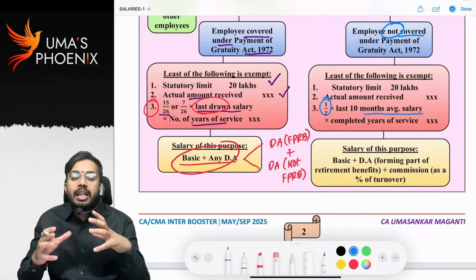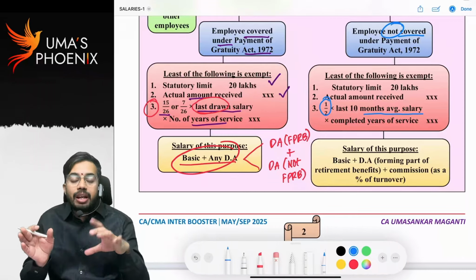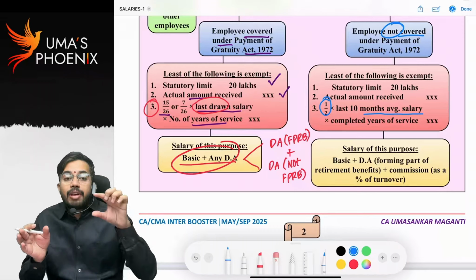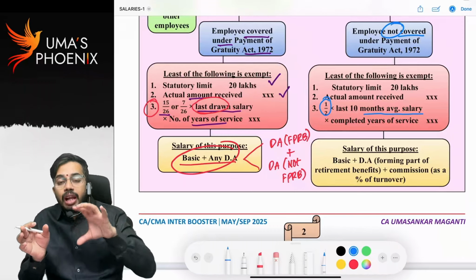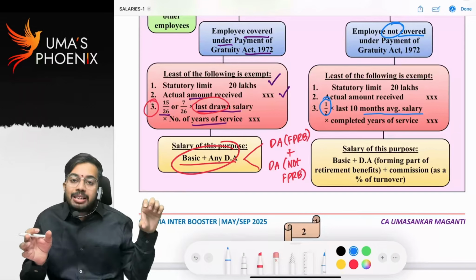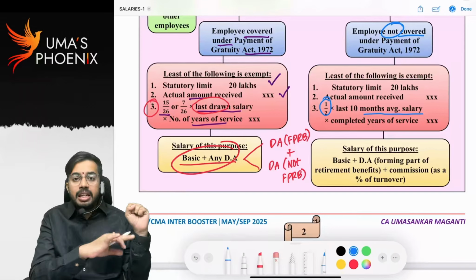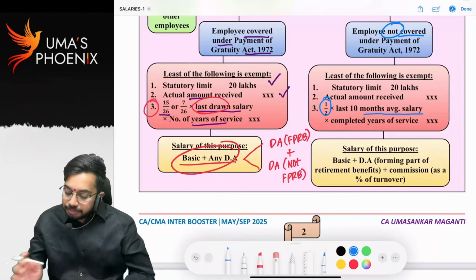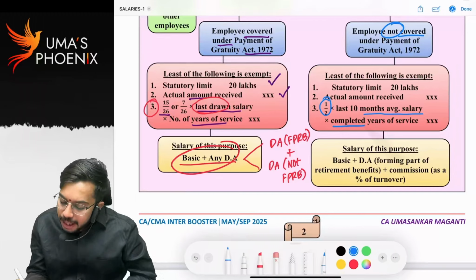Employee is retiring in the month of January. Ignore January. Take December month salary. From December month onwards, we have to consider 10 months back. Last 10 months average salary preceding the month of retirement into completed years of service.